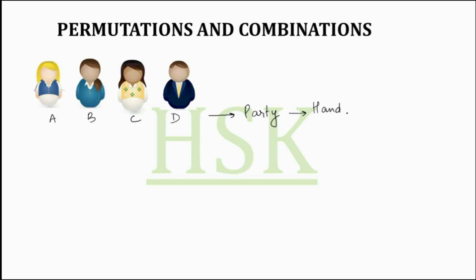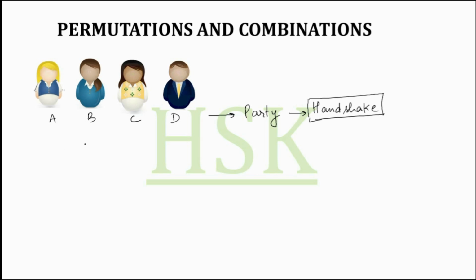So they are performing a handshaking ritual which is always there in a party. Now we want to calculate, if all these four persons shake hands with each other, how many ways are there they could shake hands? This is the question I've asked.